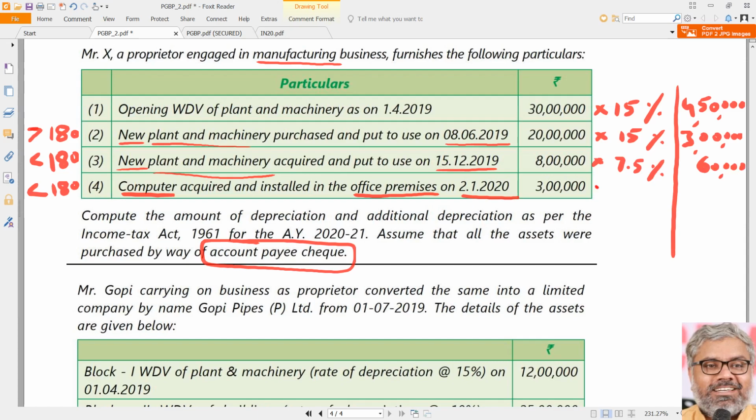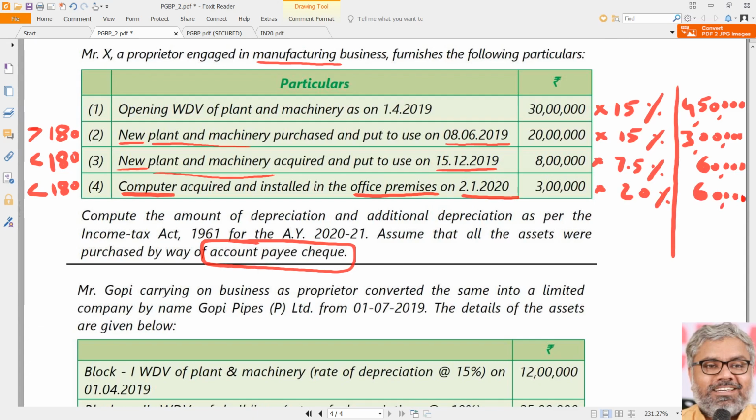Then computer normally eligible for 40%, because it is put to use for less than 180 days, it will be eligible for only 20%. So 3 lakhs into 20%. Half of 40% is 20%. That is also normal depreciation, comes to another 60,000.